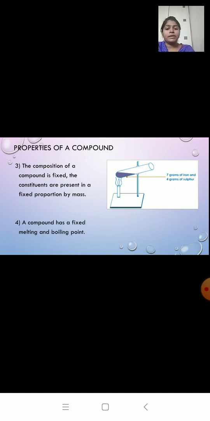The fourth property: a compound has a fixed melting and boiling point. Because the two components are chemically combined, iron will not show its temperature separately, or sulfur will not show its temperature. A compound has a fixed temperature. So we can say that a compound has a fixed melting or boiling point.